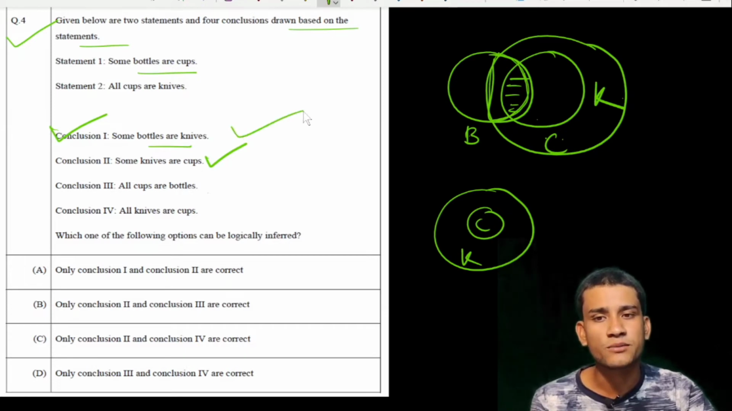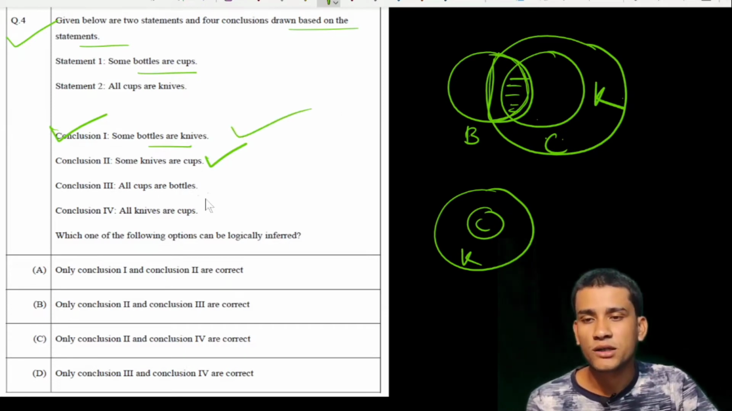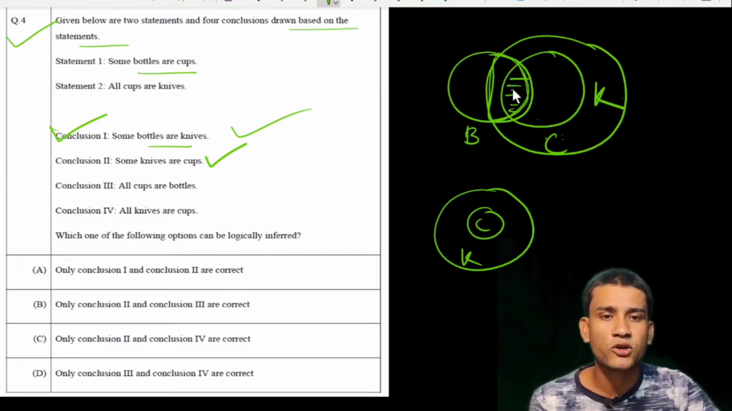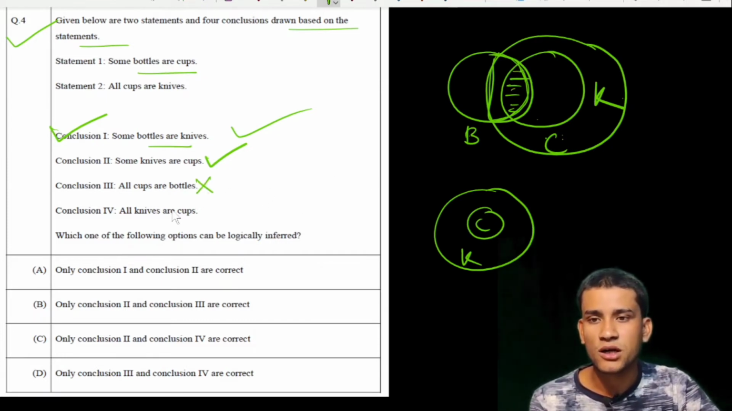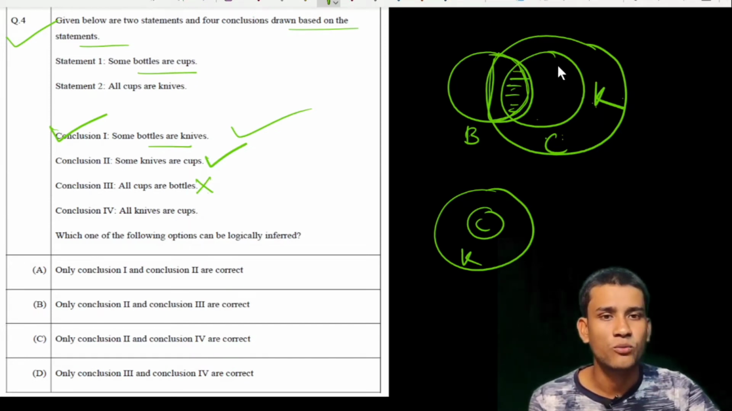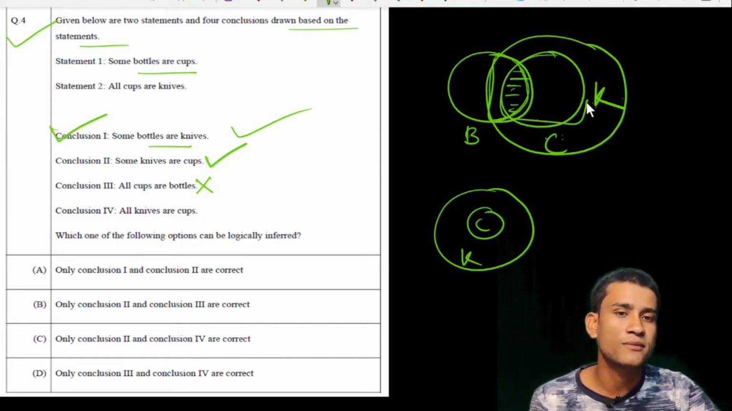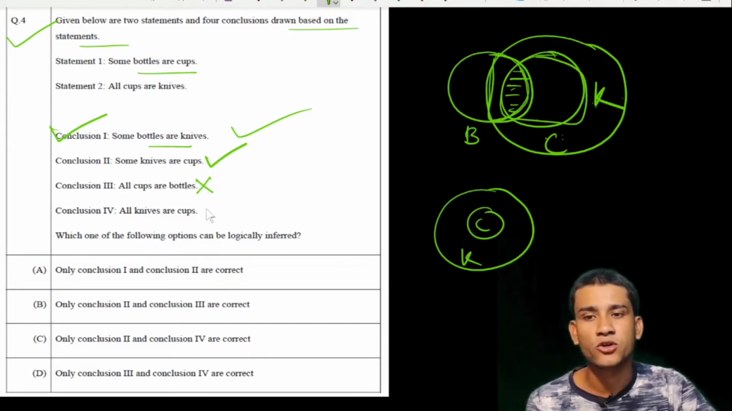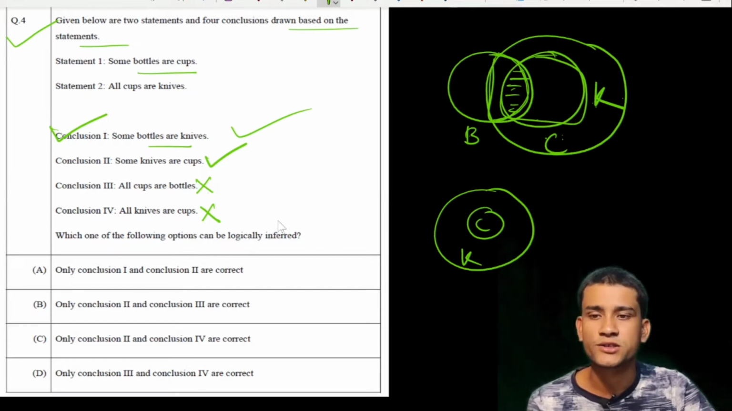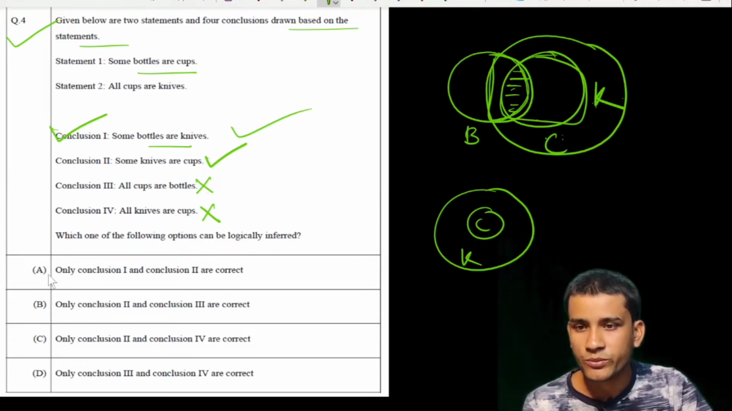Yes, this is also a correct option from the Venn diagram. Then conclusion 3 says that all cups are bottles. All cups are not bottles, so this is incorrect. And all knives are cups? No, because there are only cups which are knives. Therefore all knives are not cups. Therefore conclusions 1 and 2 are the only correct statements. Which option? Option number A.